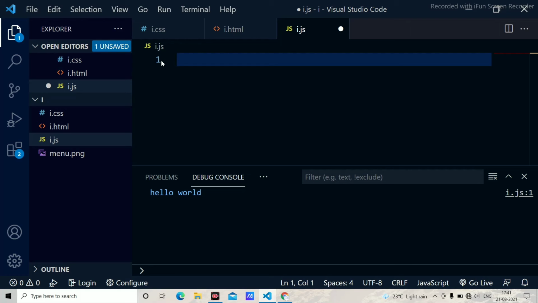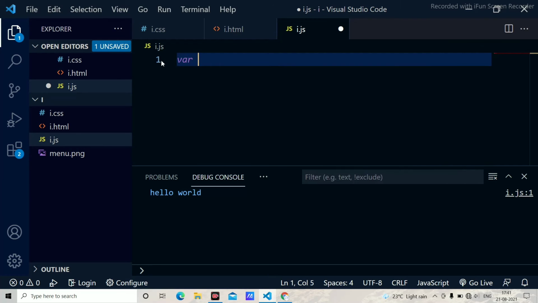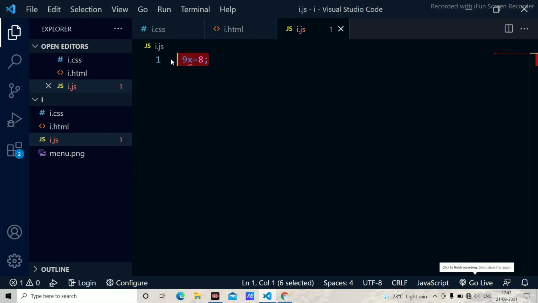First of all, to add any variable, you must add the var keyword, and you have to mention the variable name, give the value to it, and save it. And this is how we create any of the variable.